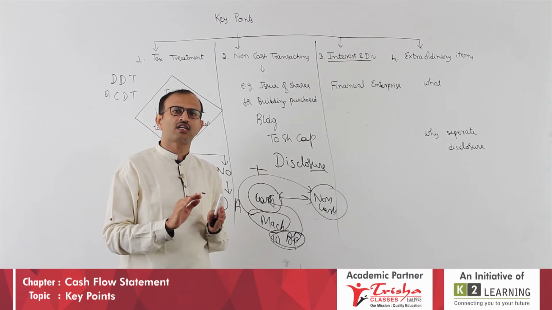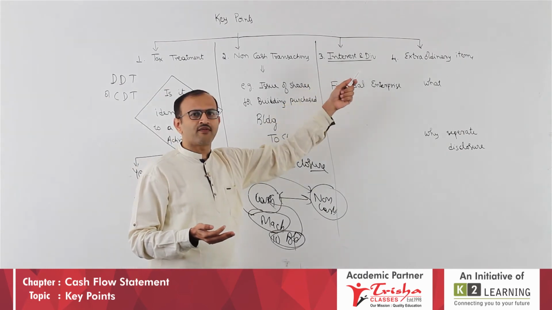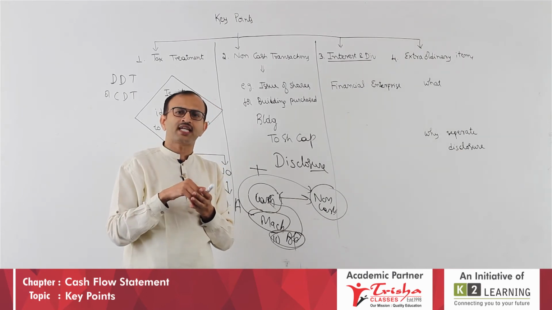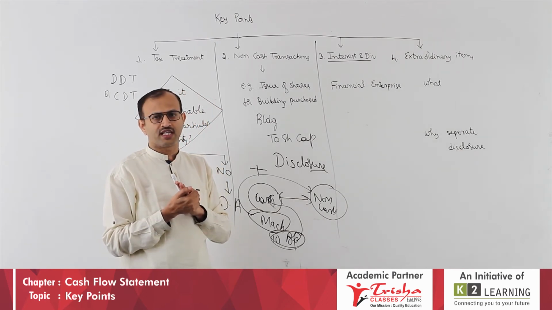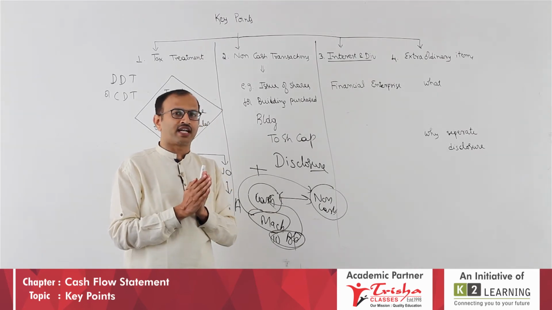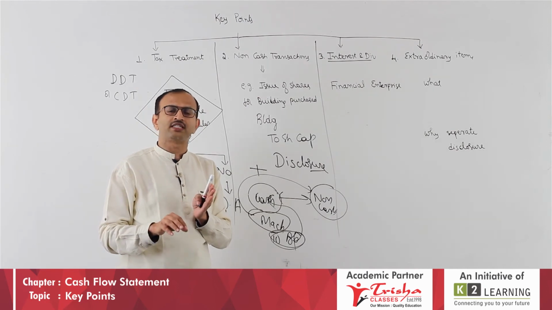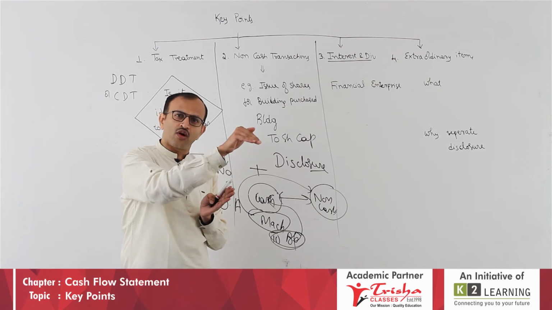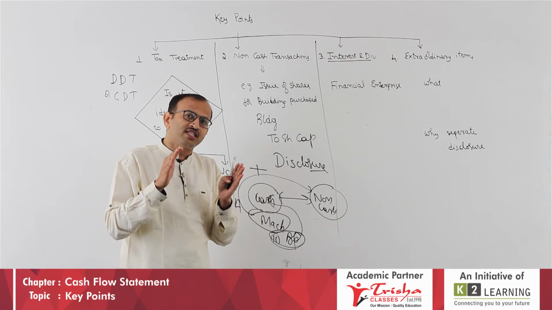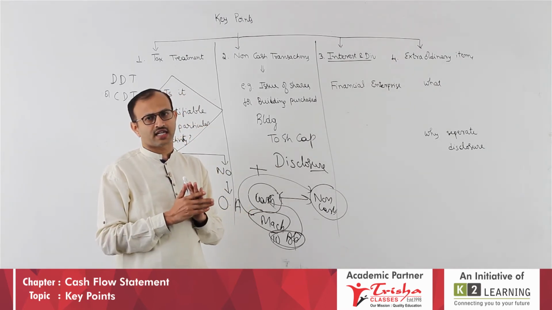If it is not a financial enterprise, then as we know, the interest and dividend we get is income on your investment. You invested, and you are getting it, therefore that comes under investing activity. Now, if you are paying interest or dividend, as you know, you pay interest and dividend on the source of finance. You borrowed debentures or a loan, you pay interest. You issued shares, on that you pay dividend. Therefore, when you pay interest or dividend, it becomes your financing activity.